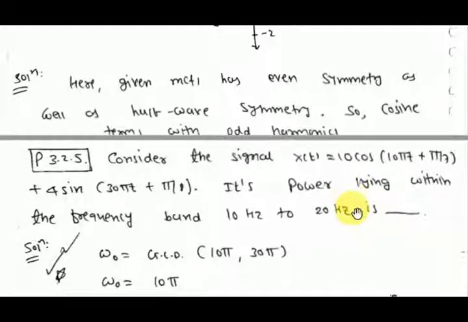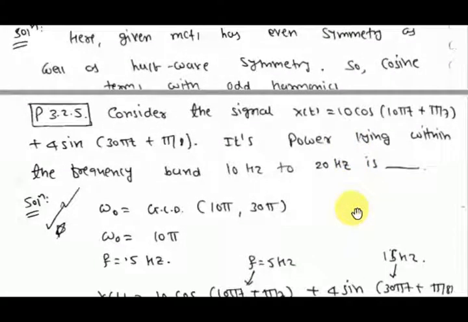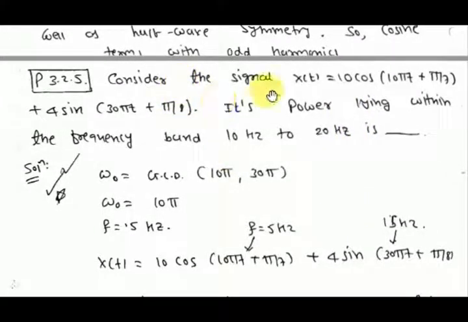This is similar for the question. Here one question is there. Consider the signal x(t), its power lying within the frequency band 10 Hz to 20 Hz. You have to find the power within the frequency band 10 to 20 Hz. The signal is given here, omega naught is given, 10 pi and 30 pi.